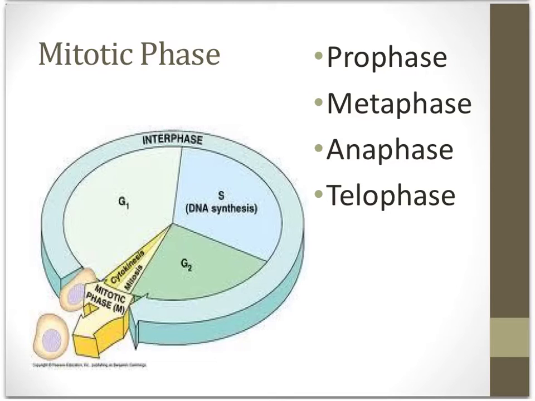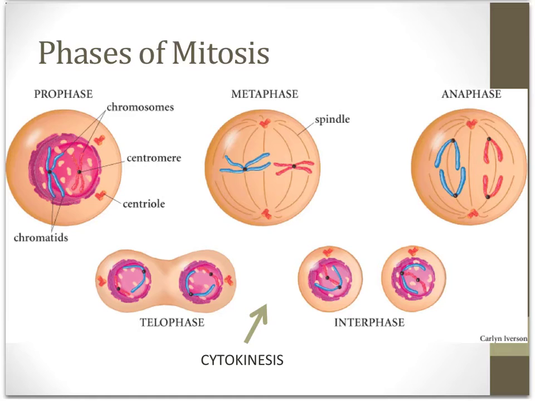Mitosis is the process of replicating somatic cells, and it consists of 4 different phases: prophase, metaphase, anaphase, and telophase. During prophase, the nuclear membrane disintegrates, meaning it falls apart. The centrioles, right here, move to the poles of the cell to either end, and the spindle fibers begin to form. In the next phase, in metaphase, the chromosomes line up in the middle of the cell.